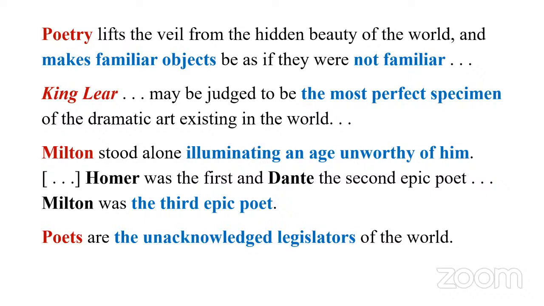Then another statement, he compares Milton with the other epic writers. He makes this statement, Homer was the first epic writer and Dante the second epic poet. Milton was the third epic poet. So this could be a question: What is the position given to Milton, the third epic poet, or they could go for second epic poet? See, generally we go for Homer, then Virgil, but this time we have Dante, right? So that could be a twist.